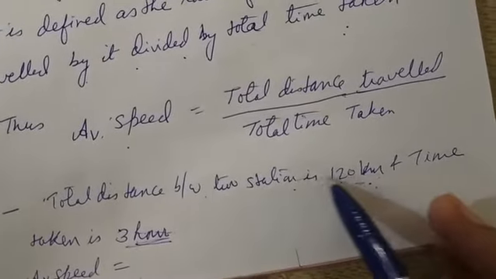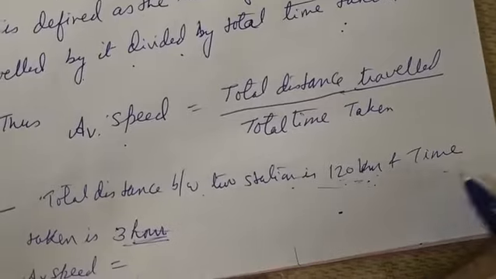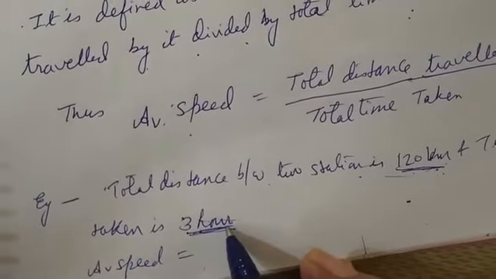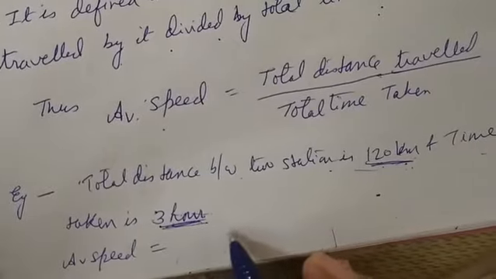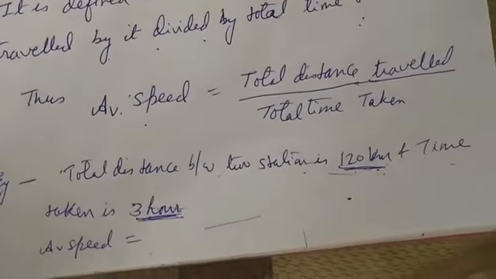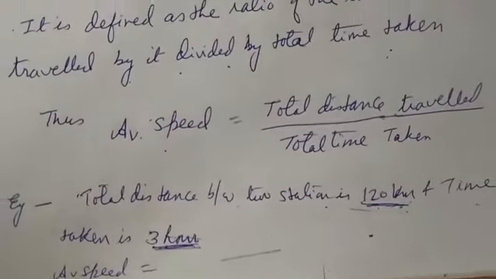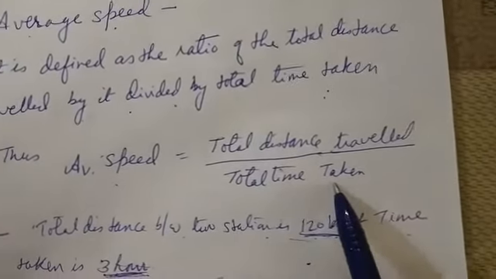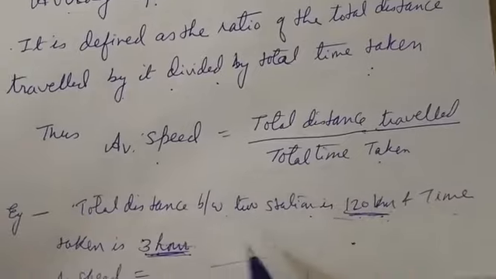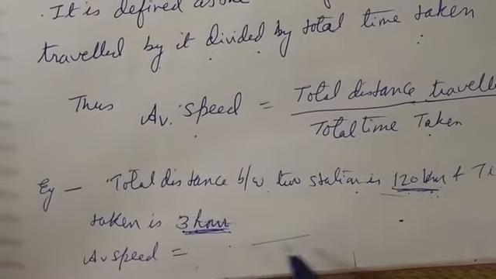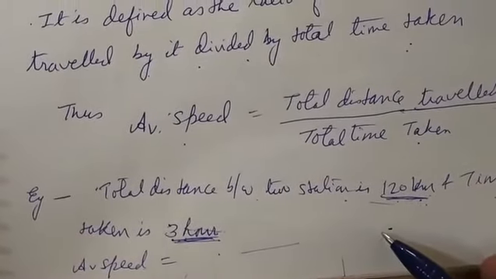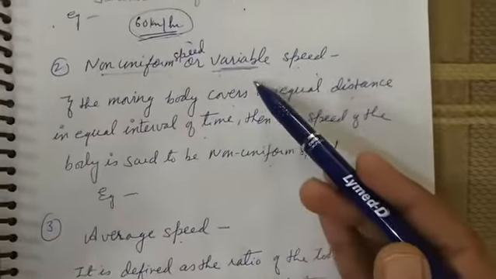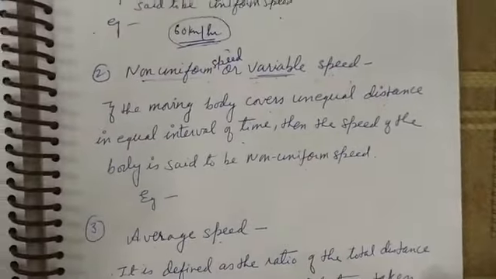It goes on changing, but the total distance is 120 and the total time is 3 hours, so we can calculate its average speed. So clear? Average speed is total distance traveled by total time taken. The unit of average speed is the same as speed, meter per second. All types of speed have the same unit, that is meter per second.